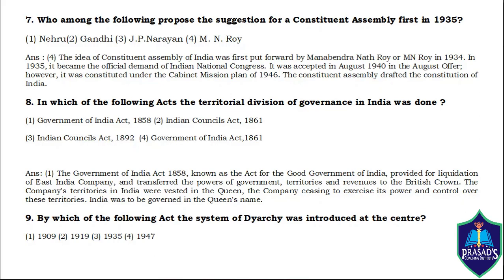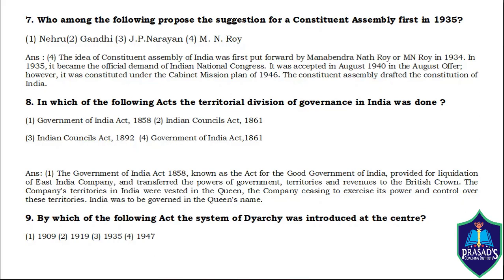Eighth question. In which of the following acts was the territorial division of governors in India done? Government of India Act 1858, Indian Council Act 1861, Indian Council Act 1892, Government of India Act 1861. The answer is the first one, the Government of India Act 1858. It provided for liquidation of the East India Company, and transferred the power of government, territories and revenues to the British Crown. Company's territories in India were vested in the Queen, the company ceasing to exercise its power and control over these territories. India was to be governed in the Queen's name.